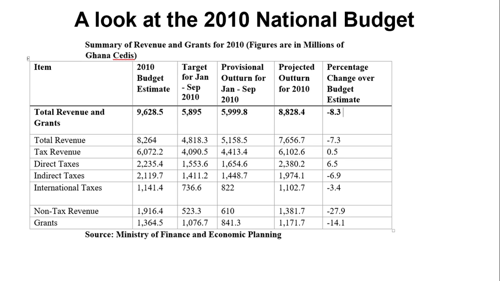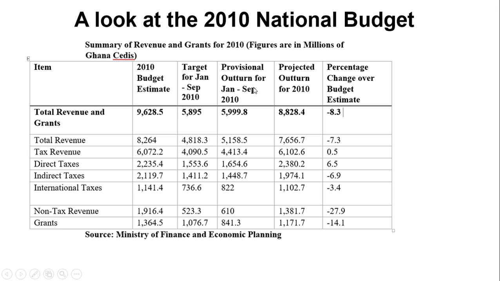The next thing I want to expound on is a typical national budget. This is an example of our 2010 national budget. As we mentioned when we were studying, a budget has two sides. We have the revenue side and we have the expenditure side. So this is the revenue side. The revenue, as you can see, we have the total revenue. This column is the 2010 budget estimate, and aside the budget estimate, there was a target set. So this is a target.